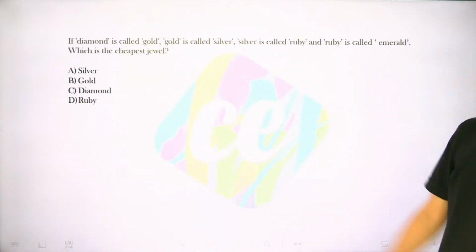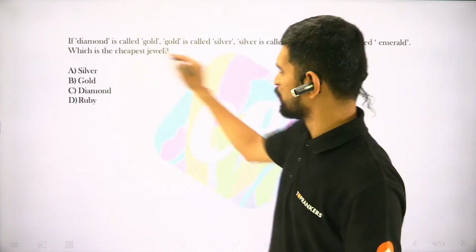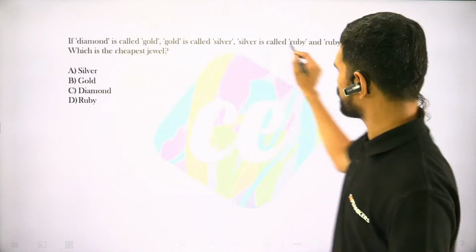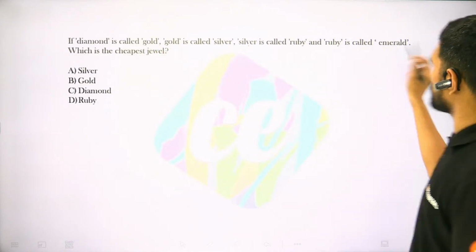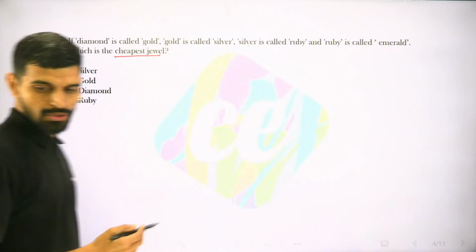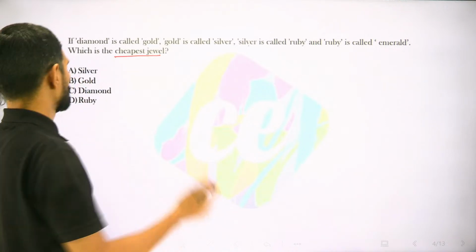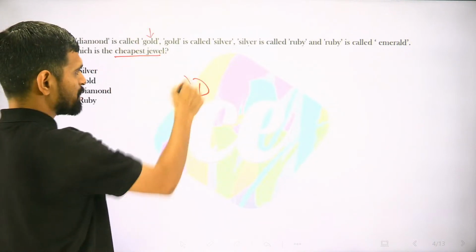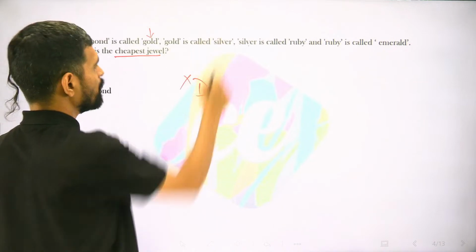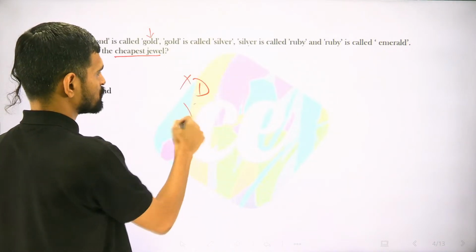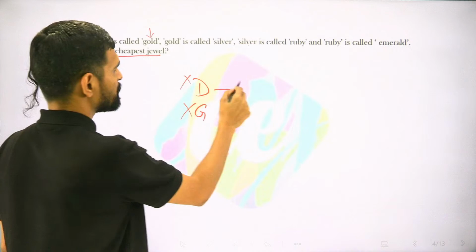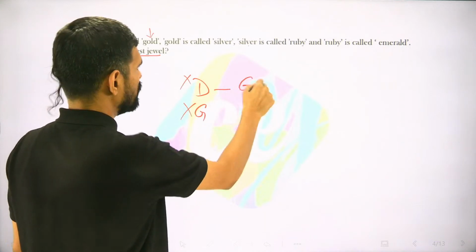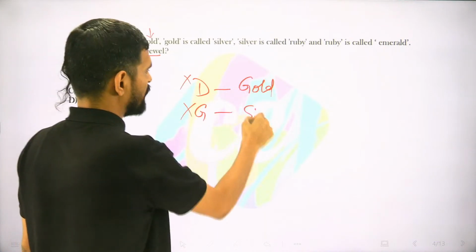Next one. If diamond is called gold, gold is called silver, silver is called ruby, and ruby is called emerald, which is the cheapest jewel? So diamond we are calling gold, so diamond is not the cheapest. Gold we are calling silver, so gold is not cheapest. So my answer won't be gold. My answer won't be silver.